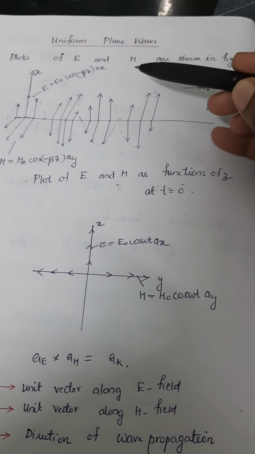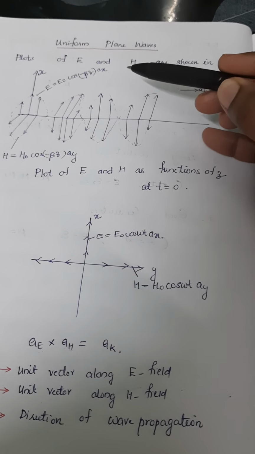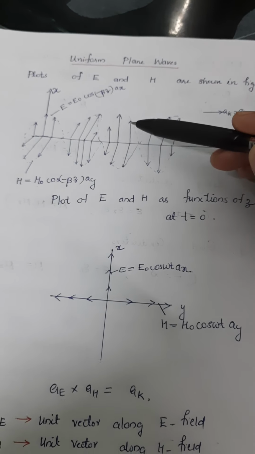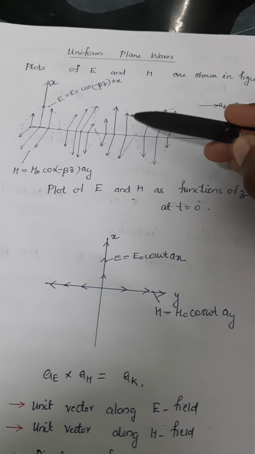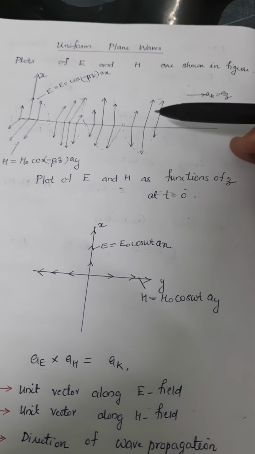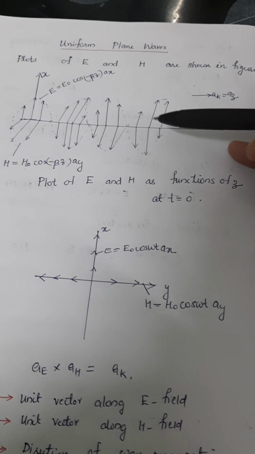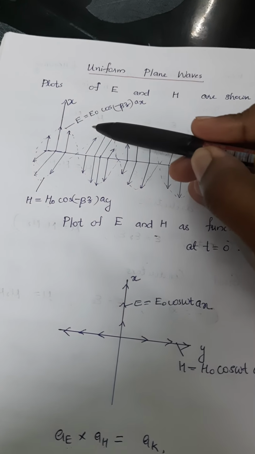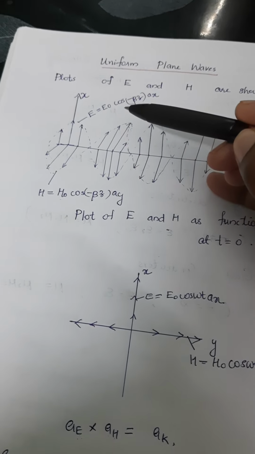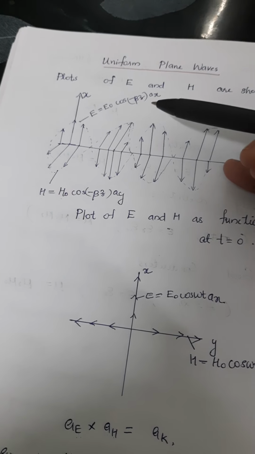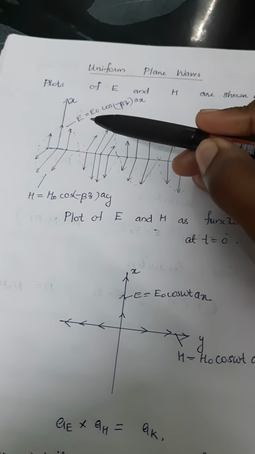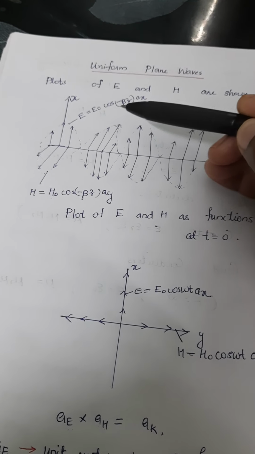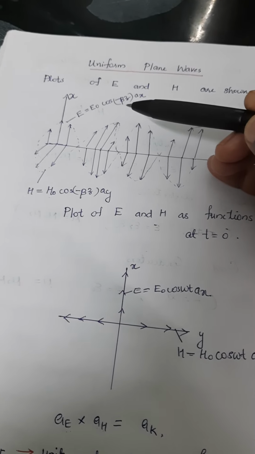The next important topic in electromagnetic wave propagation is uniform plane waves. For that, the electric and magnetic field plot of E and H, which are functions of Z, is shown here. E is E0 cos of minus beta Z in the a_x direction, that is, the electric field is propagating along the a_x direction, and the solution of this equation will be derived later.